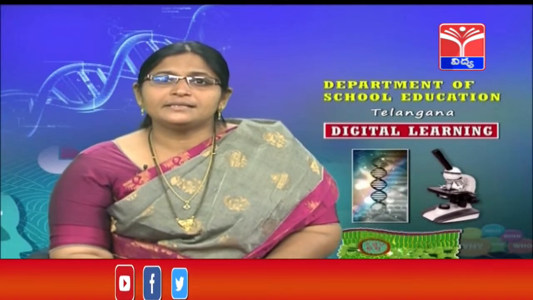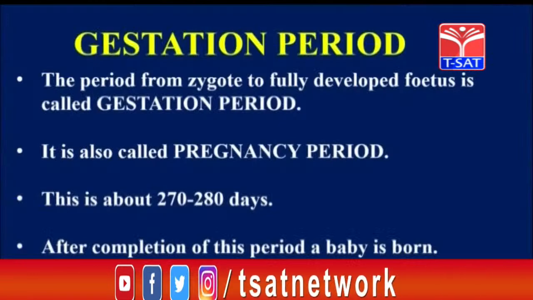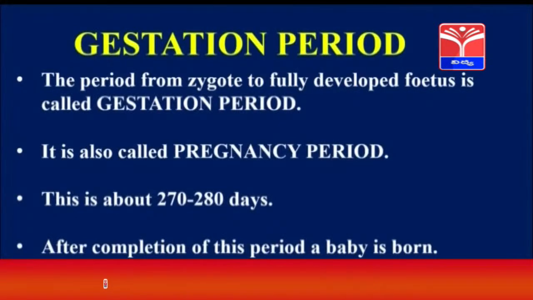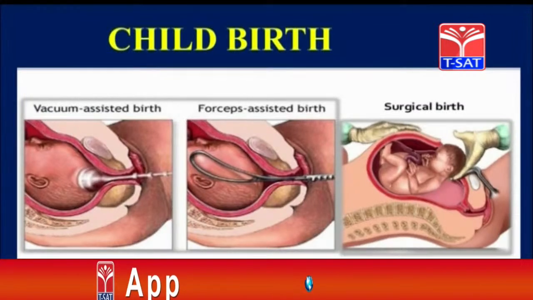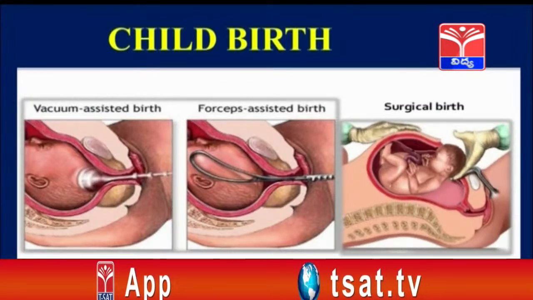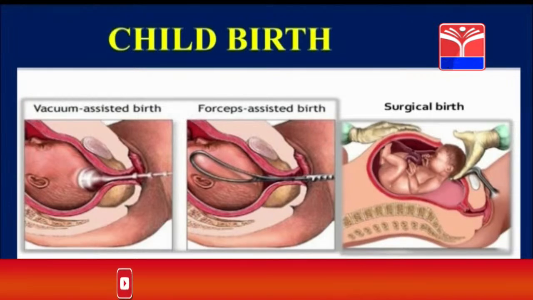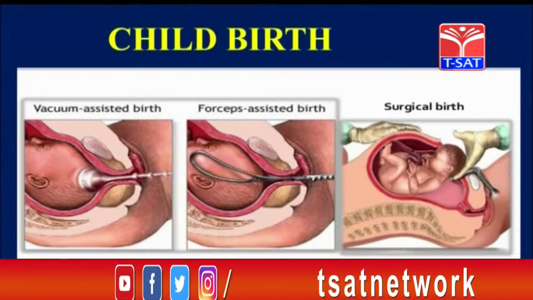Then after this, this gestation period is also called the pregnancy period. After completion of this period, a baby is born, and here the childbirth will be done in different ways. So here vacuum assisted birth will be there, forceps assisted birth will be there, or sometimes the baby birth will take place by operations.